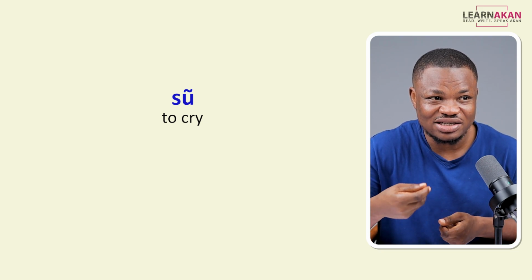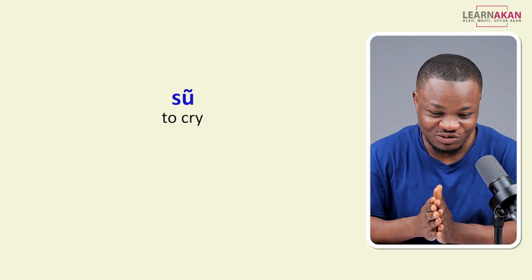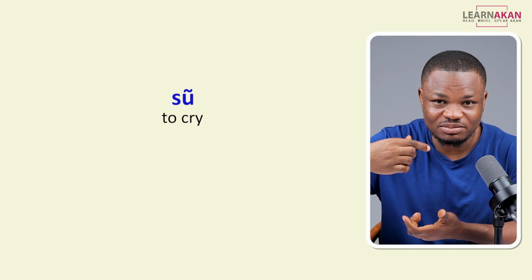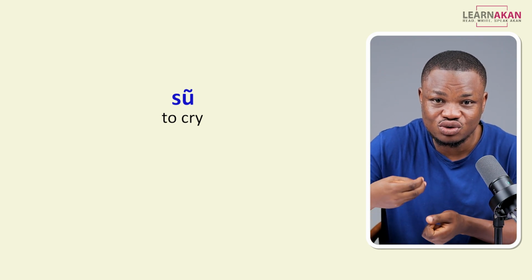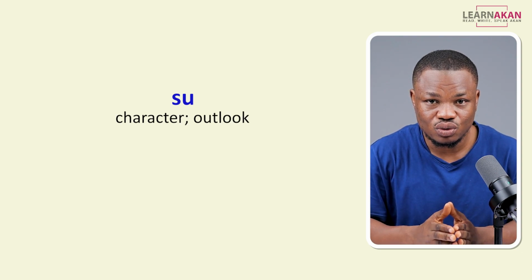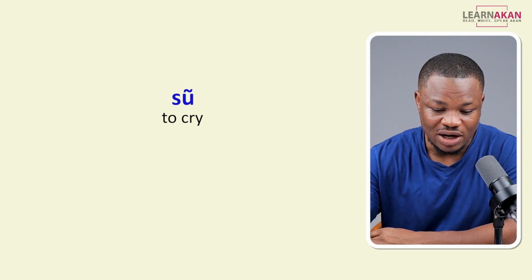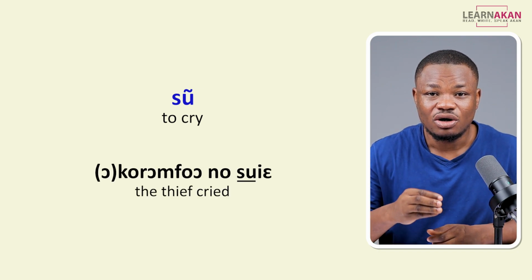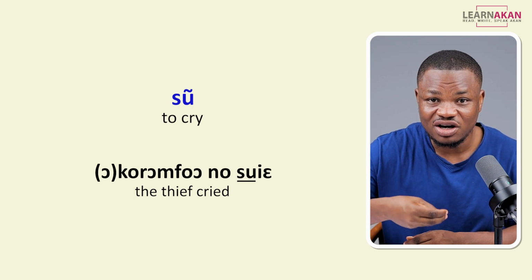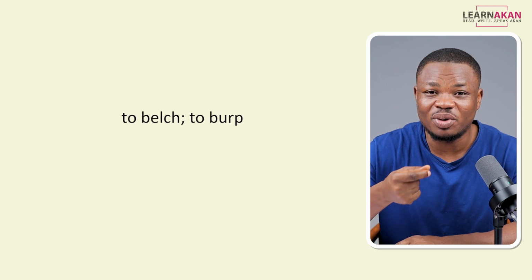You may have to listen to this multiple times from different sources to be able to tell the difference. But for to cry, it is produced with some sort of nasal effect. So we have su, which is to cry. By way of an example, I can say okromfo no sunye. The thief cried.